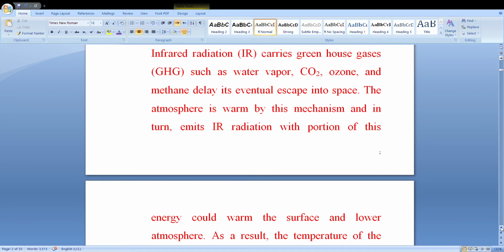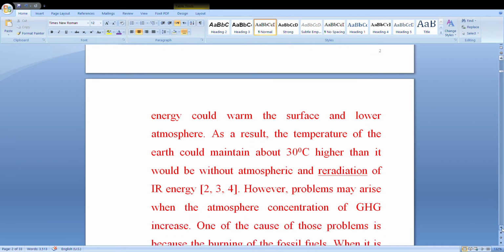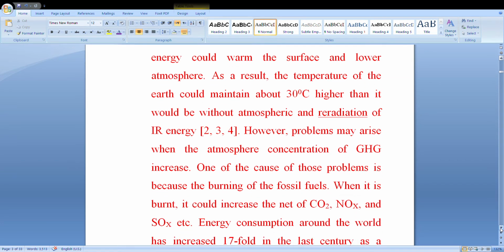The atmosphere is warmed by this mechanism and in turn emits IR radiation with portions of this energy could warm the surface and lower atmosphere. As a result, the temperature of the earth would maintain about 33 degrees centigrade higher than it should be without atmospheric and the radiation of IR energy.